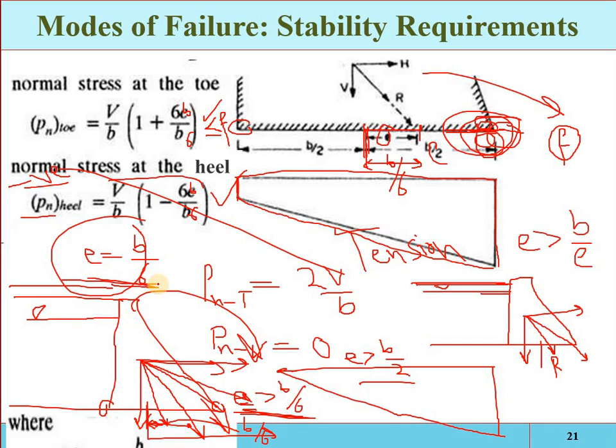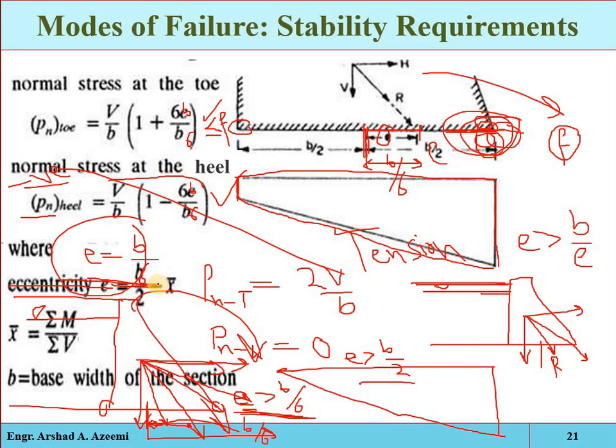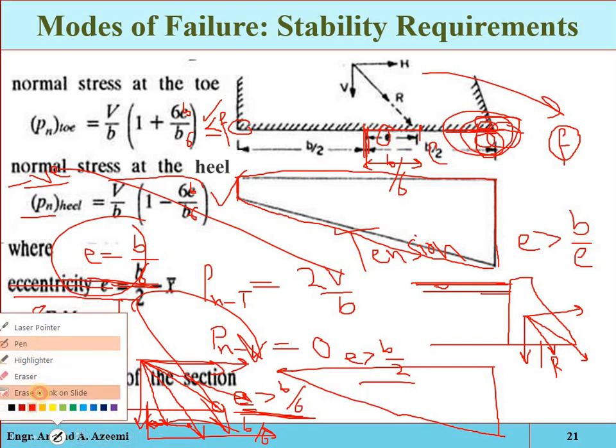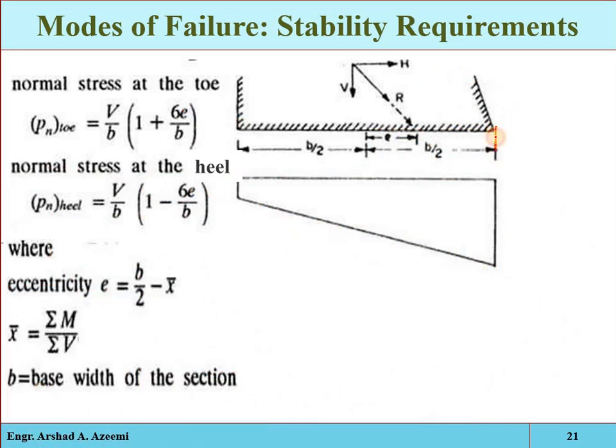Okay, so that is the eccentricity which we have discussed. Clear? The distance from the toe point to the point of action of the resultant is x bar. And remember, x bar is equal to the sum of the moments divided by the sum of the vertical forces. And what is the sum of moments? Sum of moments is the sum of the resisting moments plus the sum of the overturning moments.